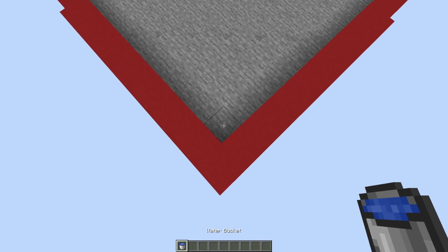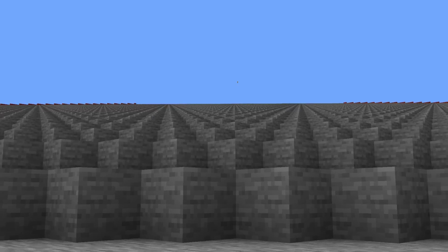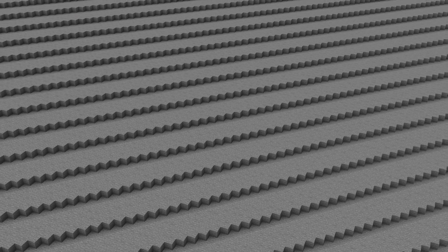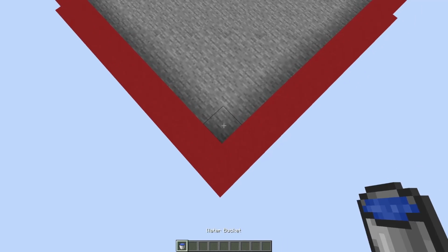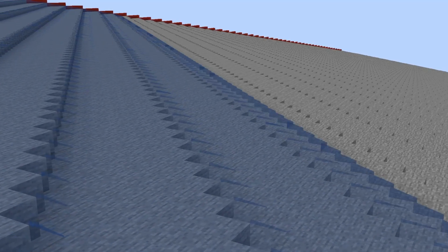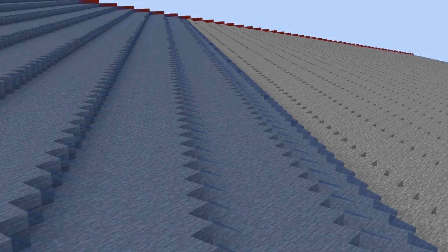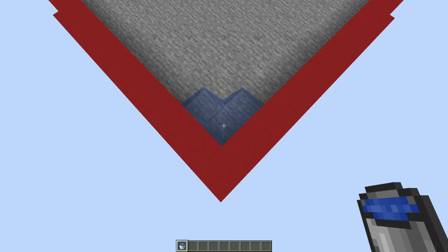But what if we only used one water bucket? Well, that's where this crazy build comes in. It stretches from y-64 all the way up to y-319, aka the build limit of Minecraft. And when we place this water, it will flow all the way down and we can calculate how much water is in there. So that's why I'm going to place this single bucket.